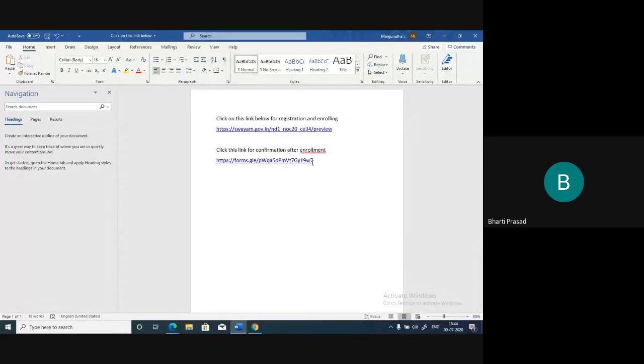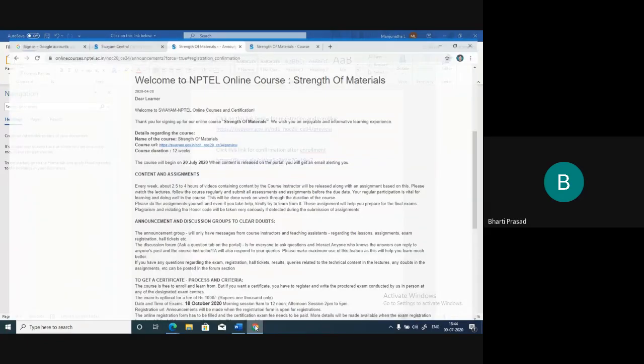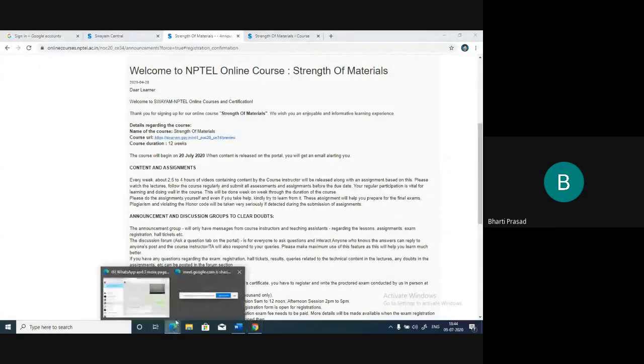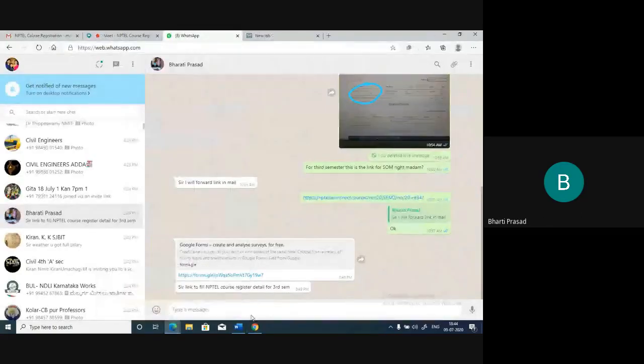Just for your convenience, students, I would like to add that in the Google Play Store you will get the Swayam app. From the mobile only you can see and upload the assignment and everything. Every time you may not need to go to the browser. You can download the app. That will be convenient for the students to use.